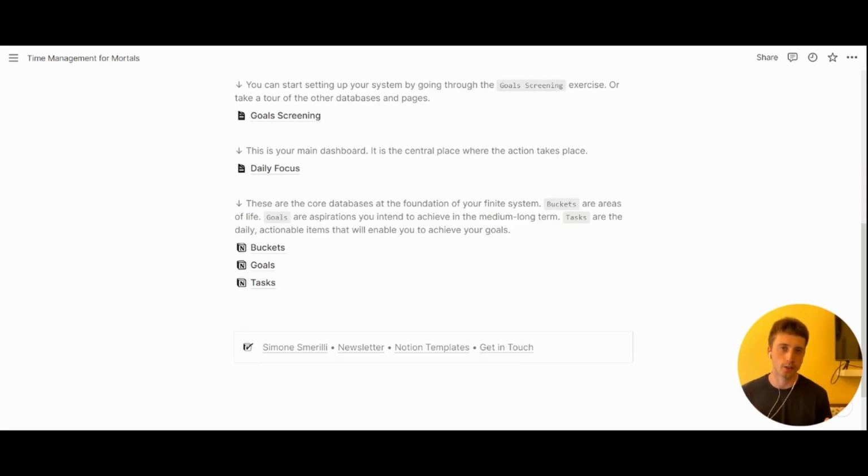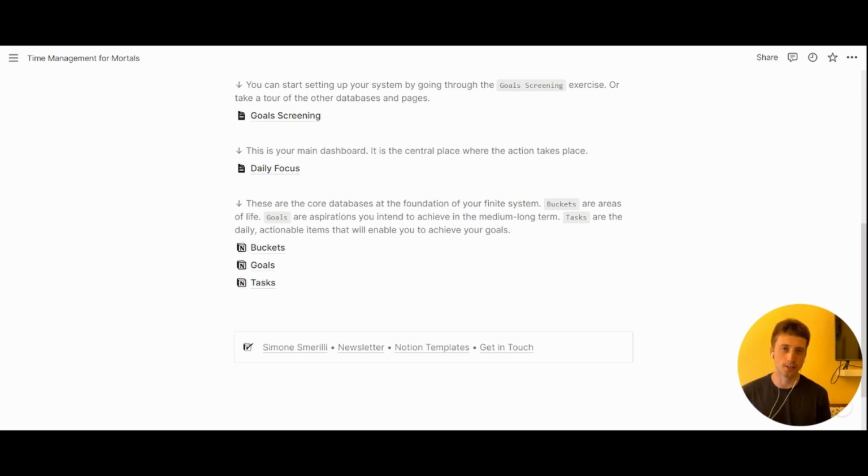Author Oliver Burkeman explains that the key concept in time management is to accept your own finitude rather than look for shortcuts or tricks that might solve your prioritization issues. Time management is a psychological issue rather than a more practical one. And so by accepting your finitude and organizing your task management system around that key philosophical concept, now you can live a more fulfilling life, diminishing your stress significantly after practicing for long enough.